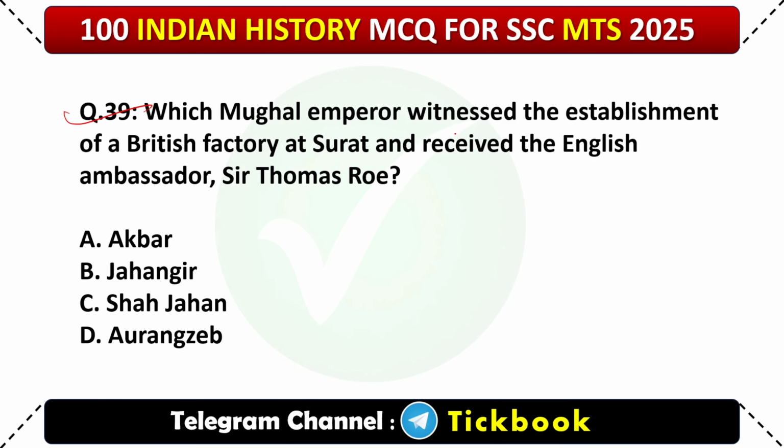39. Which Mughal emperor witnessed the establishment of a British factory at Surat and received the English ambassador, Sir Thomas Roe? Option number C, Shah Jahan. Sorry, option number B, Jahangir. Jahangir is the correct answer.